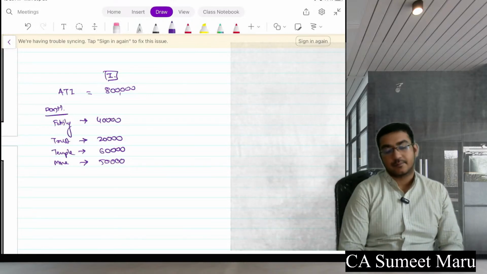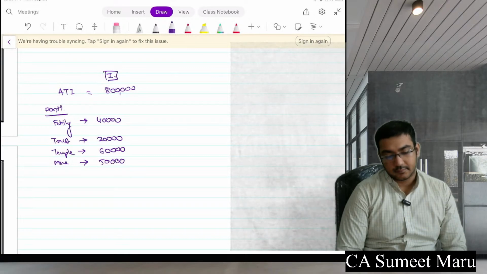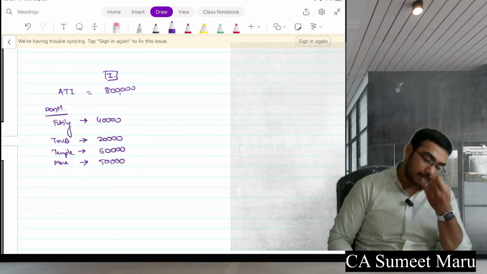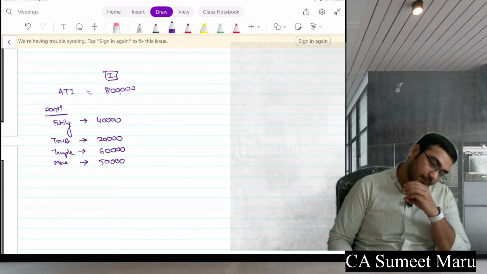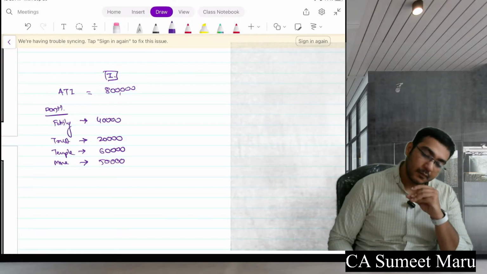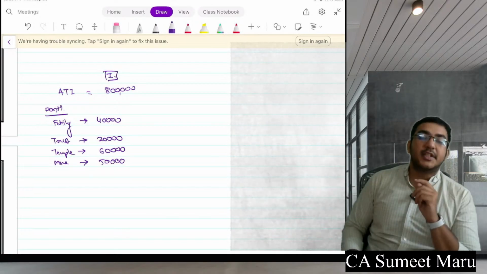How much deduction will I get under 80G?